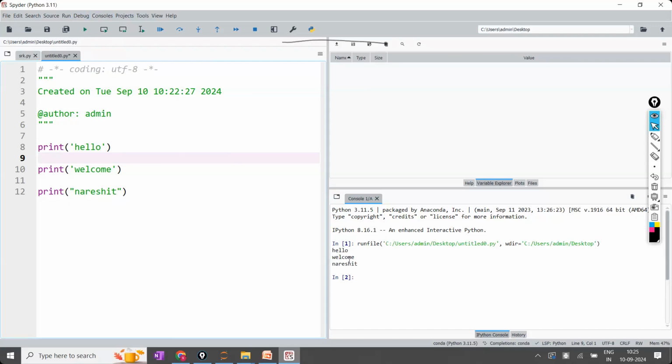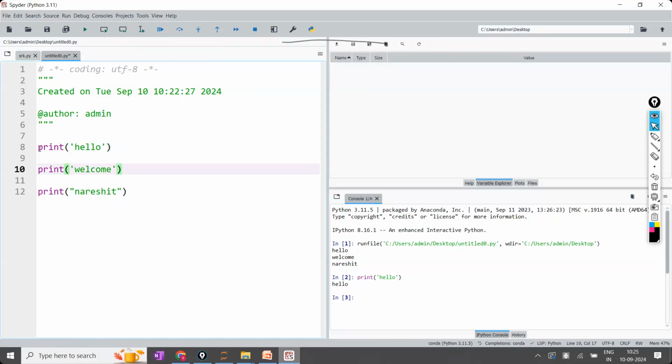Once you click on this, see, print hello, welcome, Naresh IT. Three of them are executed at a time. The entire file was run. No, sir, I want to execute only this line. I don't want to execute the remaining two lines, though they are available. Only this line. Then this is the one. This is run everything. This is run selected one. If you click on this, it will select only the hello.